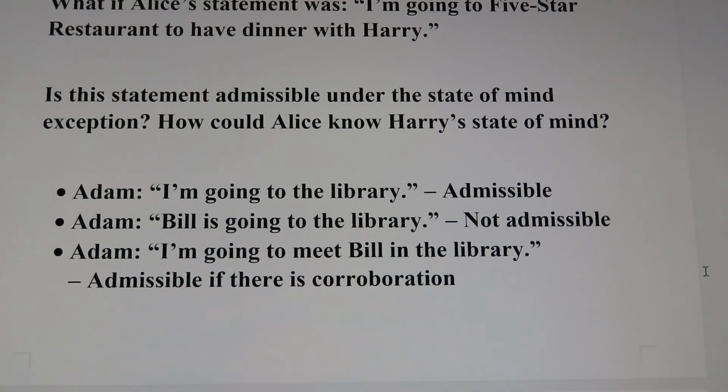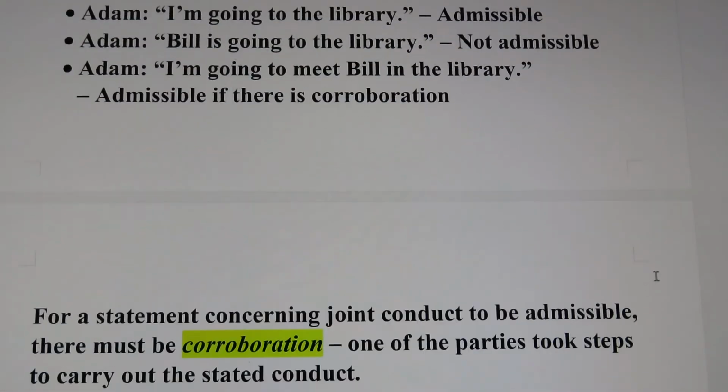As an evidence law issue, how do we resolve this issue of a statement concerning joint conduct? In evidence law, we would say, for a statement involving joint conduct to be admissible, there must be cooperation. This cooperation is the most important concept we have to understand.